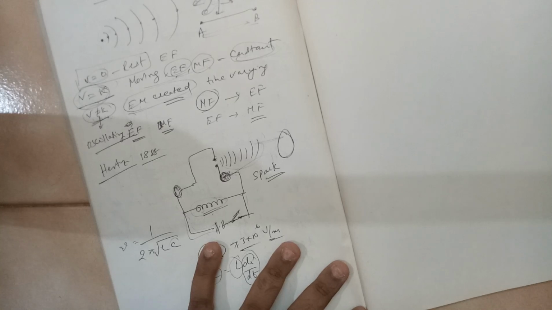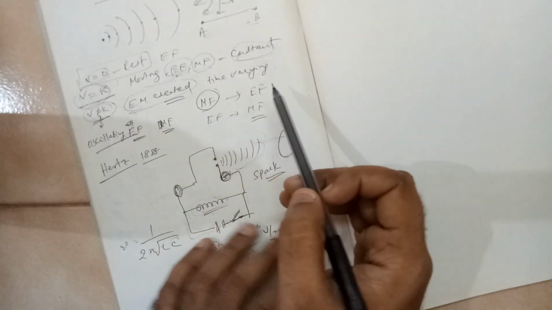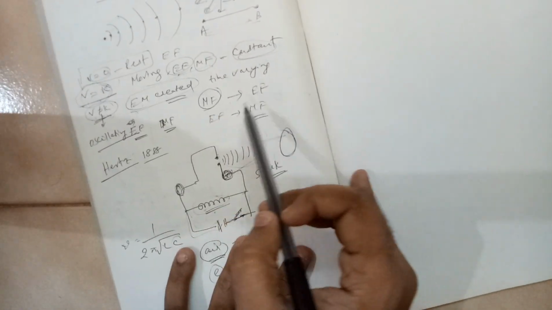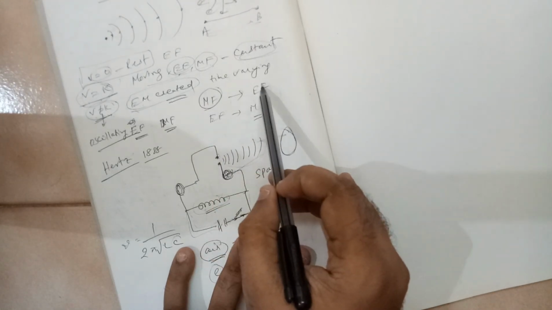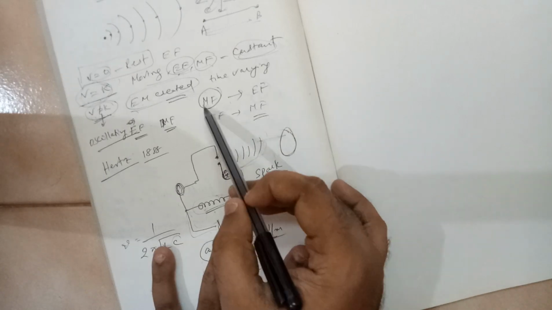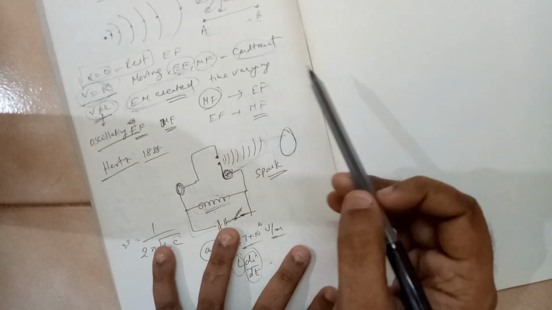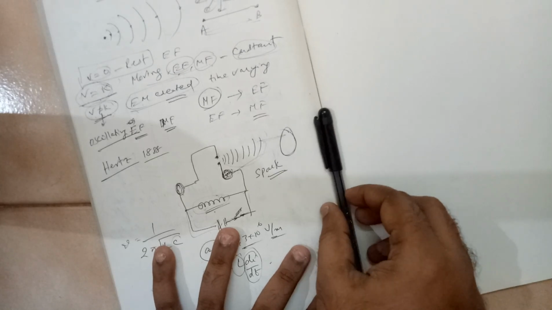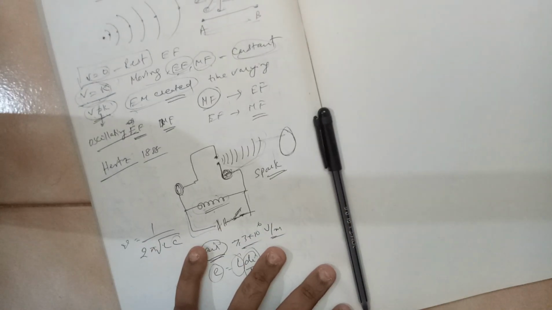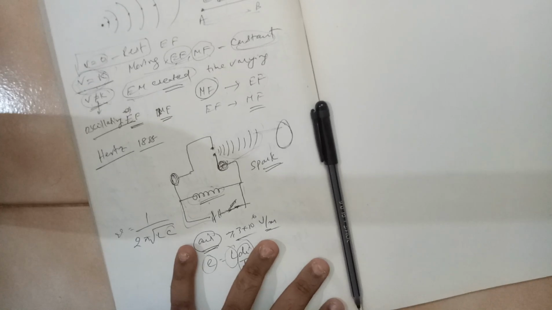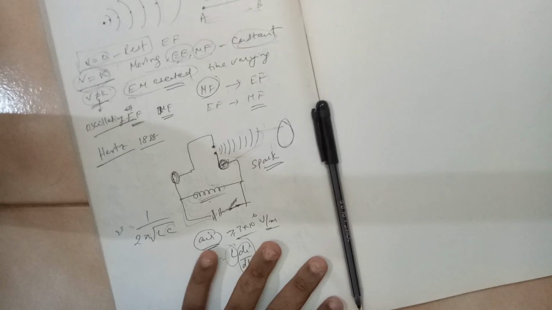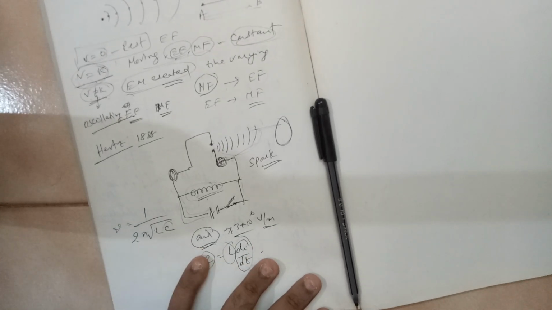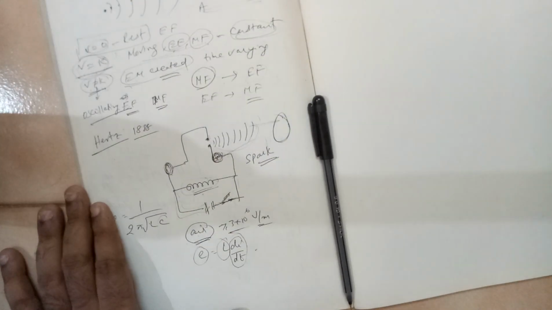So in an electromagnetic wave what happens is, they keep generating themselves. First the magnetic field is changed, it is changing the electric field. Now this electric field will change, it is creating the magnetic field. So the wave is propagating by itself, it doesn't need a source. So it's a very important property of electromagnetic waves. You take the case of light. Light is an electromagnetic wave. So this is the little background behind EM waves.